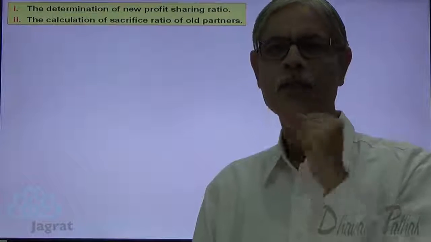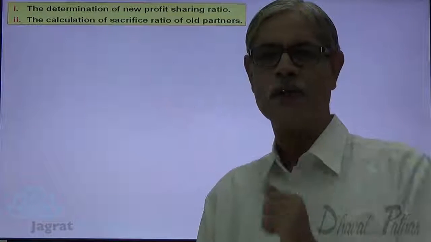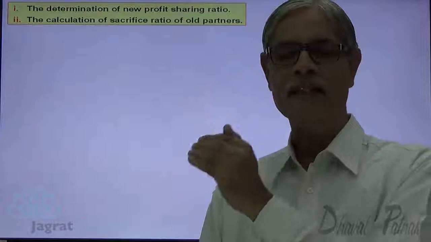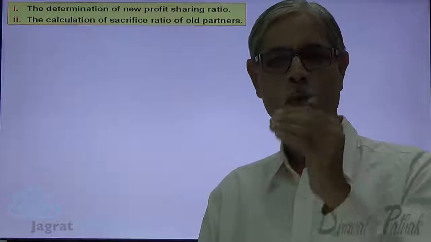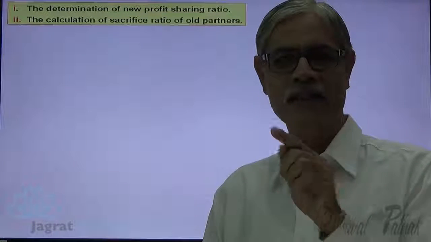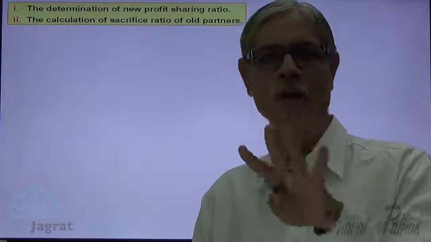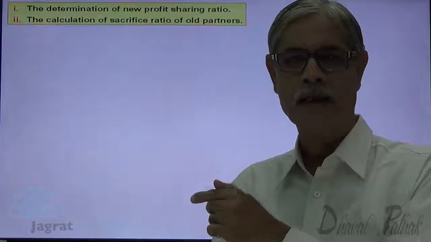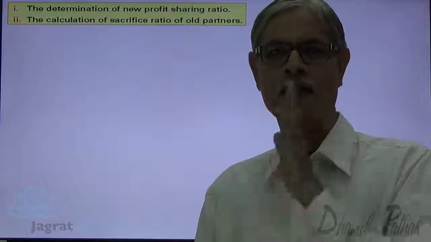So, what is the issue that we want to consider? There are four things. One, old profit sharing ratio. Share is given to a new partner. New partner gets a share out of sacrifice made by old partners from their share. So, third thing is share sacrificed. And fourth is the new profit sharing ratio. So, there are four parameters. One, old profit sharing ratio, share of a new partner, how much sacrifice is made by old partners, what is the new profit sharing ratio.